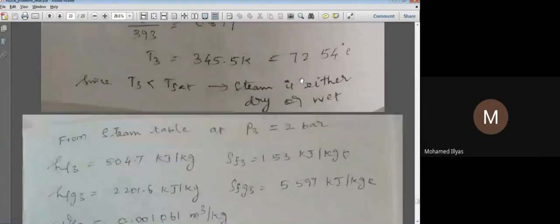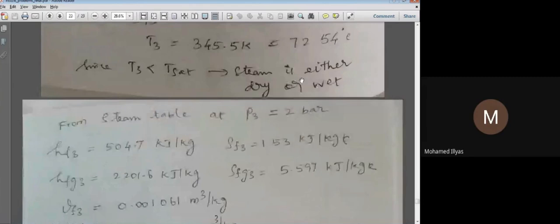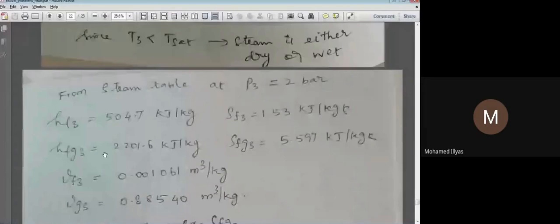So this is the procedure. We have to do it for all our problems. If you do not know, this is the way. Superheated condition we can verify with the steam temperature. Dry or wet we can verify with the X value. You know that we have already done it in many of our problems. Still we see it. Okay, from the steam table at P3 equal to 2 bar, we'll take all HF, SF and specific volume.